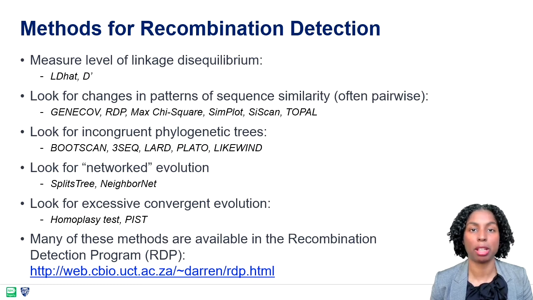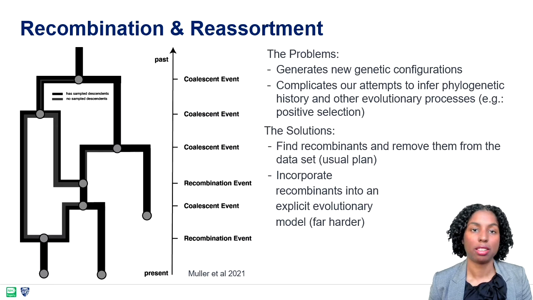Here we can see some examples of different algorithms for detecting recombination, such as Simplot, Bootscan, or Tree-seq. The recombination detection program by Darren Martin et al. offers a great package that includes many of these. Detection of recombinants allows us to identify sequences with these patterns and remove them from subsequent phylogenetic inferences.